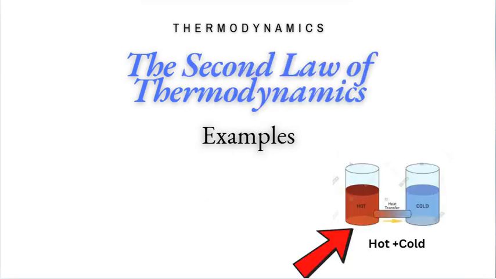Heat transfer. System is a hot object and a cold object in contact. Process is heat flows from the hot object to the cold object. Outcome is the temperature difference decreases, leading to a more uniform temperature distribution and an increase in entropy.